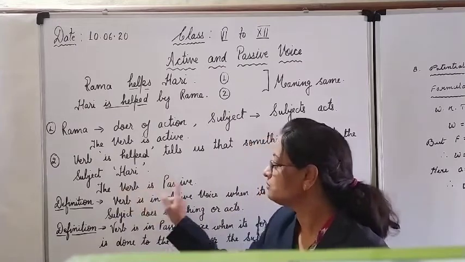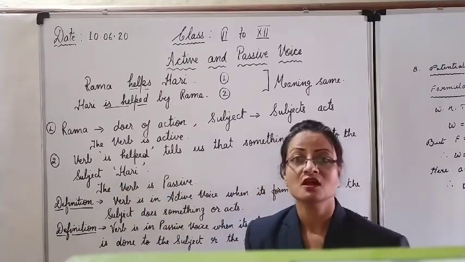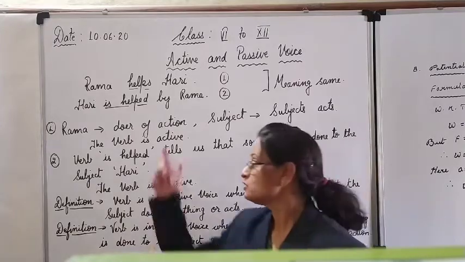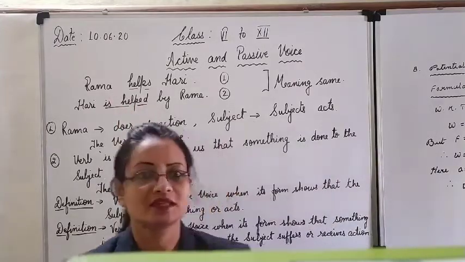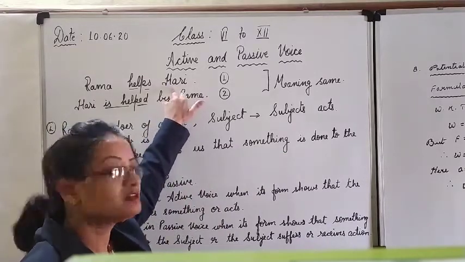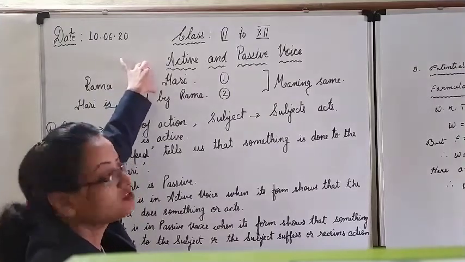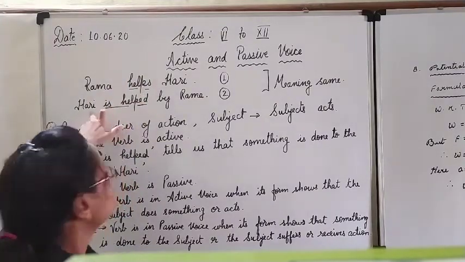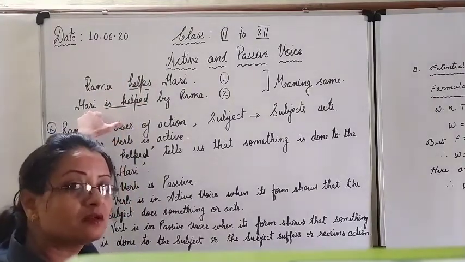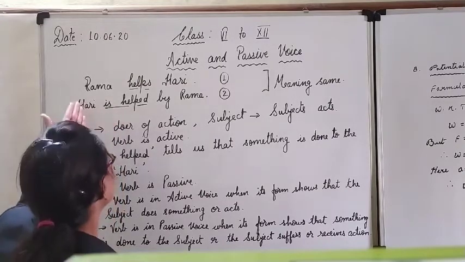It means the verb is in the passive stage. The verb is in the passive form. So the first sentence is in the active voice because here the subject acts and the verb is in the active stage. Here the subject suffers the action, or action is done upon the subject.